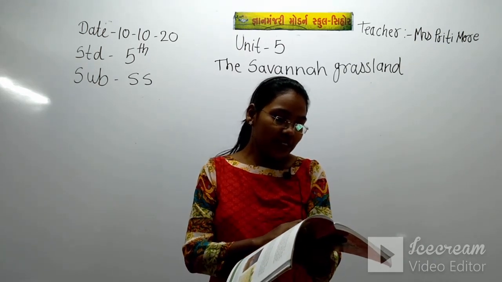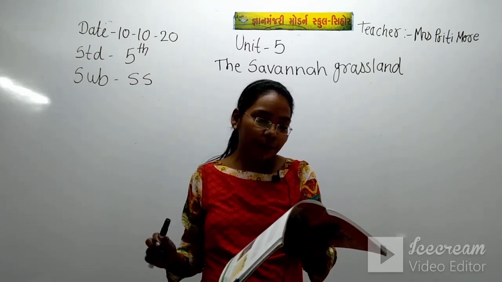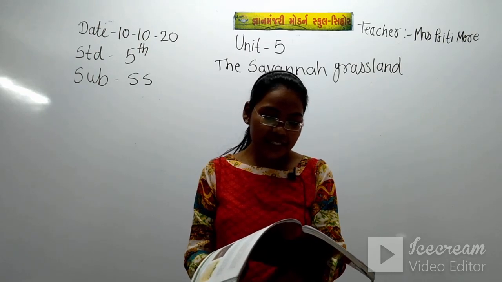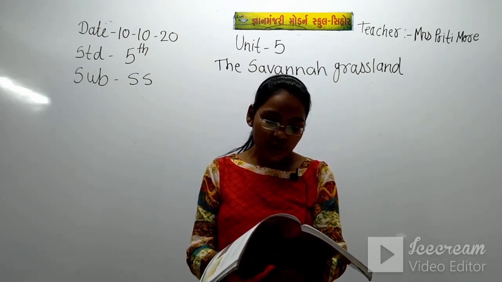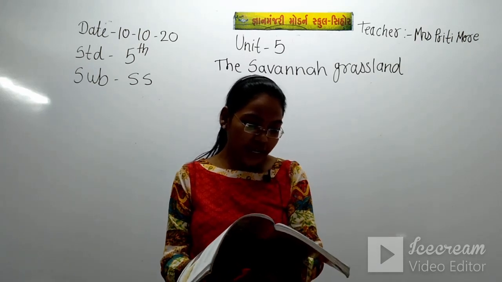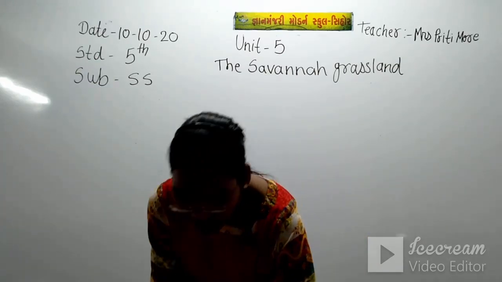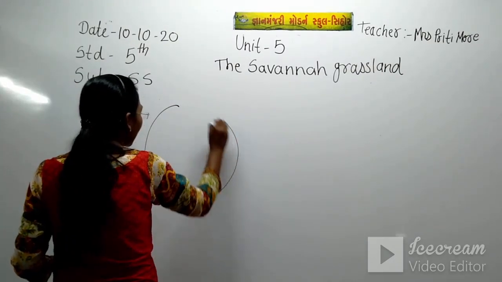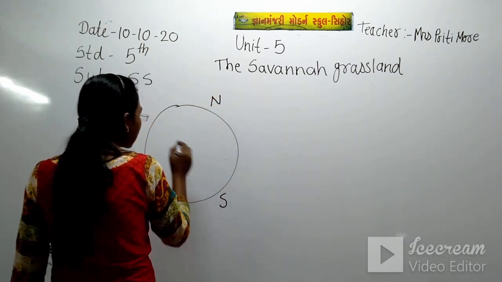The Savanna grassland lies in the tropical belt between 23.5 degrees N and 23.5 degrees S, to the north and south of the equatorial forest. This is our globe, and this N is the north pole and this is the south pole.